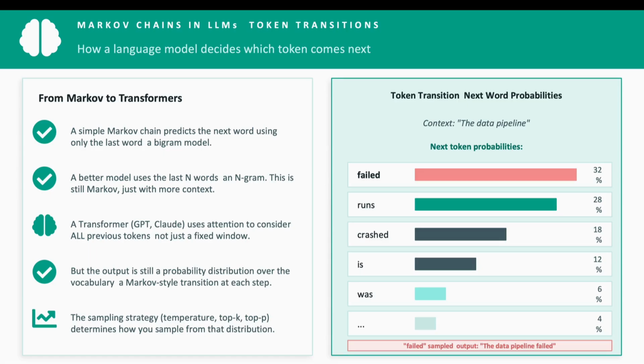The sampling strategy, temperature, top K, top P, control how you sample from the distribution. Low temperature makes the model deterministic, always picking the highest probability. High temperature makes it more creative, sampling from further down the distribution.